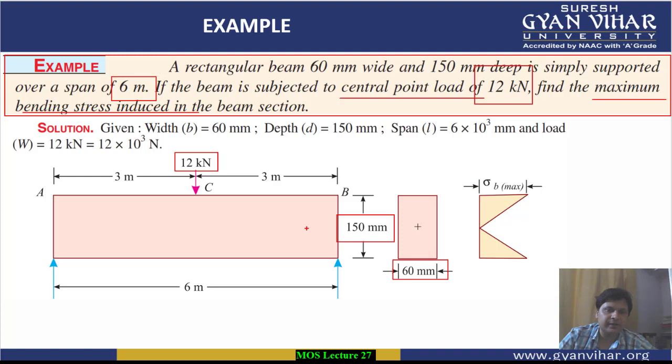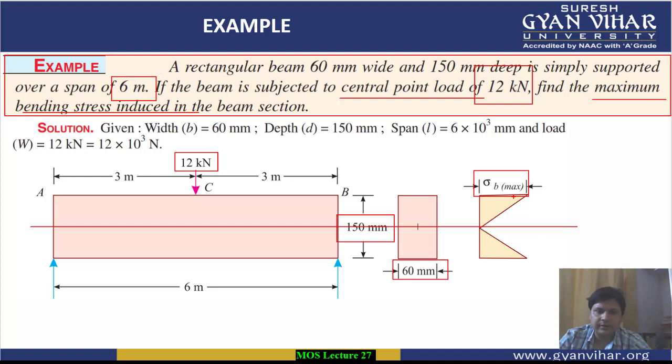So see, since this is a symmetrical section, the neutral axis will pass through its center of gravity here. So we can draw the bending stress diagram in this way. Again, it is showing you the value of bending stresses at the portion above the neutral axis and below the neutral axis.